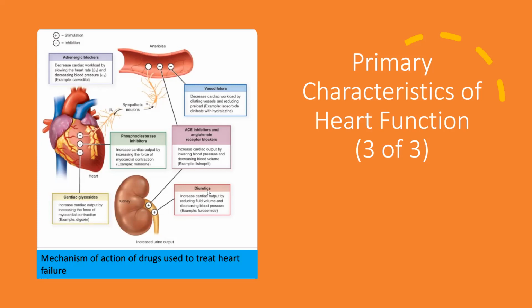Then we have some diuretics. They also have a stimulatory effect. They increase the cardiac output by reducing the fluid volume and decreasing the blood pressure, for example, furosemide. So we can see there are drugs acting on the arterioles, drugs acting on the heart, and drugs acting on the kidney to treat heart failure.